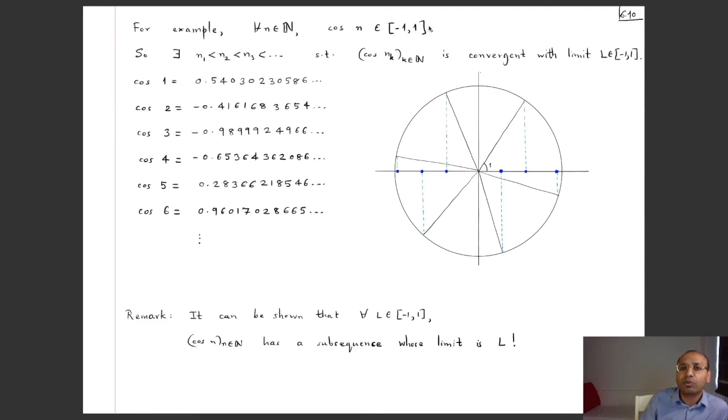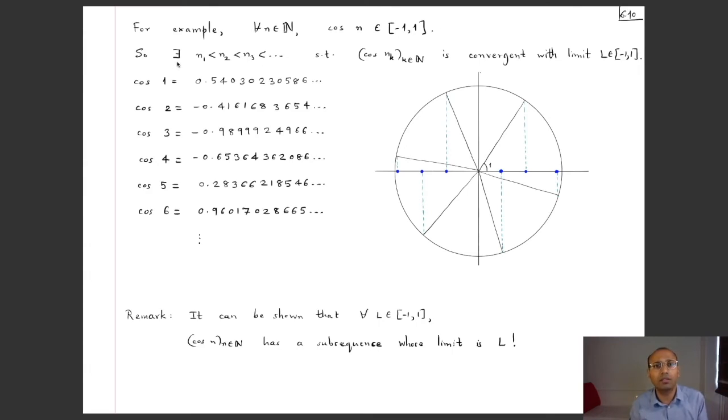Okay, so I'm looking at this compact interval, and as my sequence I take cos n. So I'm thinking of n radians where n ranges over all the natural numbers. Okay, so cos 1, cos 2, cos 3 and so on. So that's a sequence in here. By what we have learned, there must exist a subsequence of this sequence which is convergent with limit again belonging